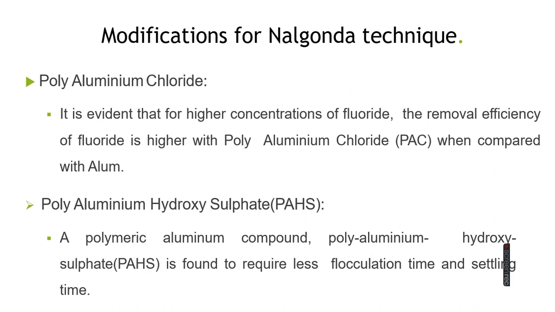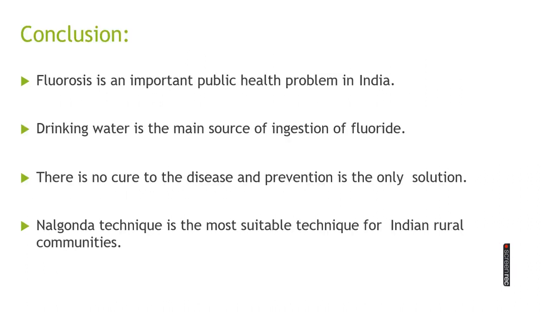Modification of the Nalgonda technique to minimize these disadvantages: some modifications have been made. Polyaluminum chloride: it is evident that for higher concentrations of fluoride, the removal efficiency is higher with polyaluminum chloride when compared with alum. Polyaluminum hydroxysulfate, a polymeric aluminum compound, is found to require less flocculation time and settling time.